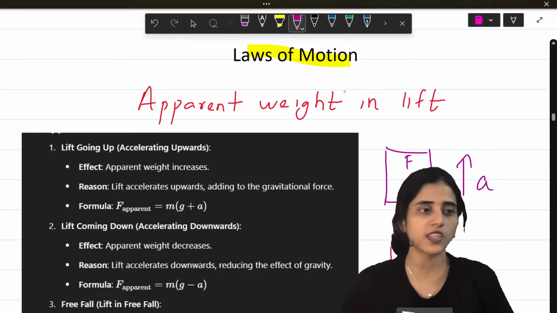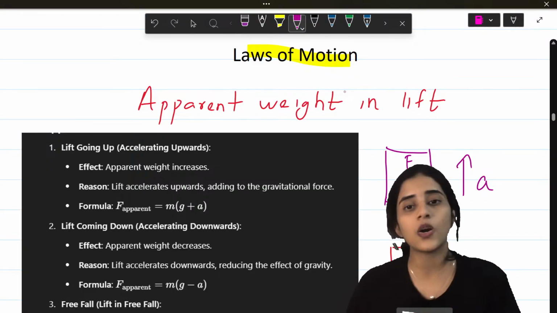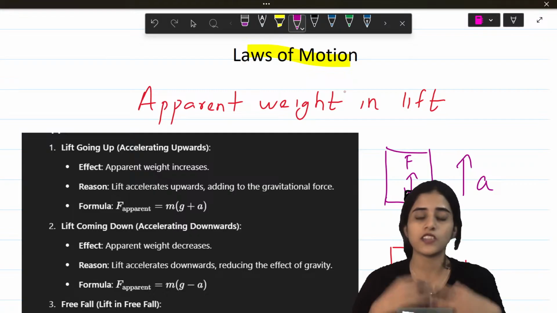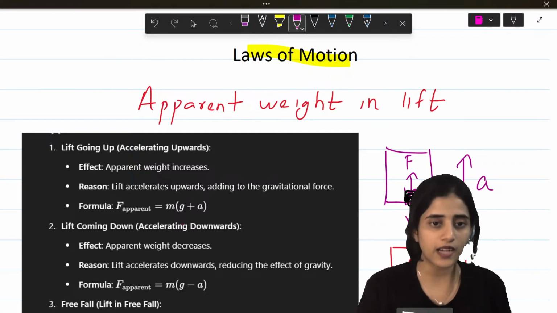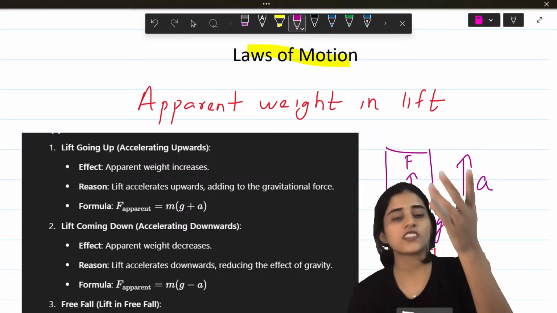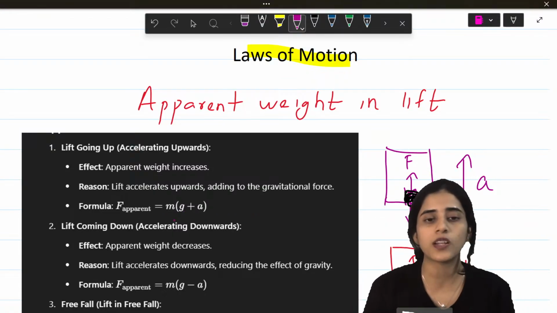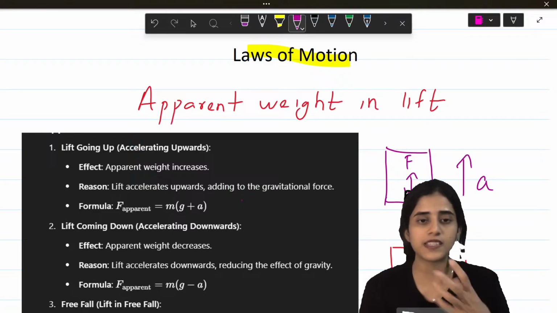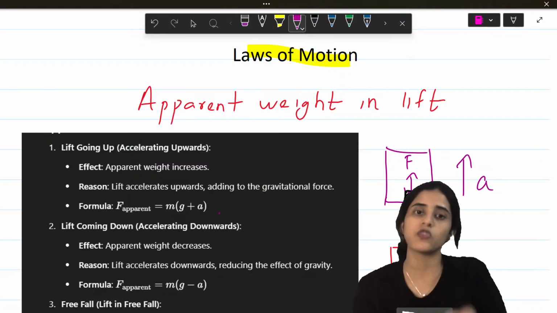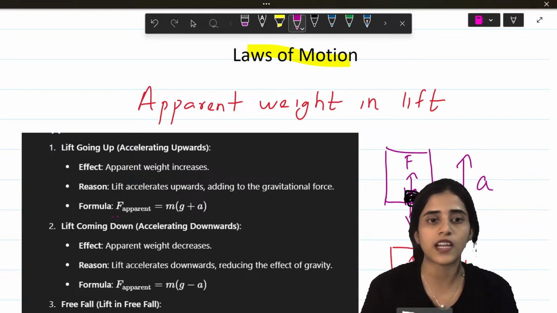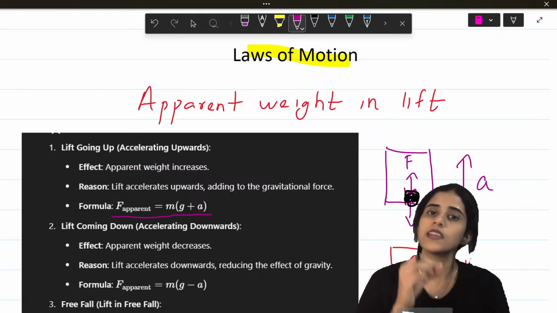So in laws of motion, the main thing that you need to know is how your weight changes in a lift. So imagine you are inside a lift and you are moving up and you are moving down. If you are moving up, what happens? You are going against gravity. So F is basically ma. But you have to add gravity as well because you are moving against gravity. So it becomes F is equal to m(g plus a).